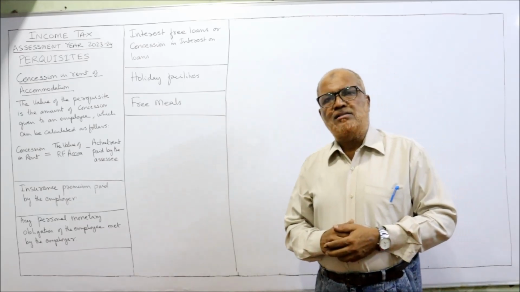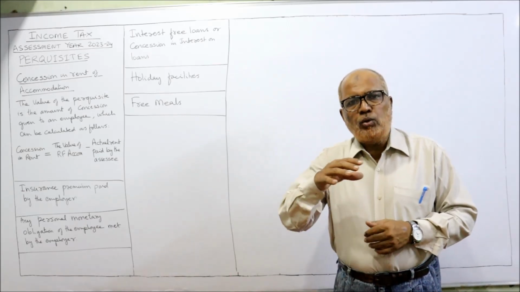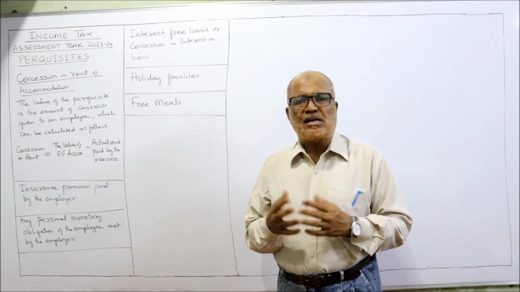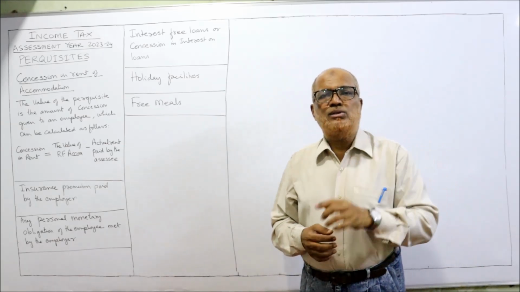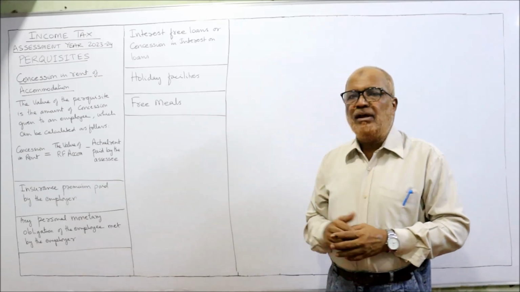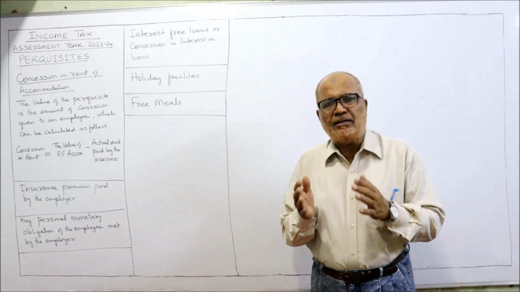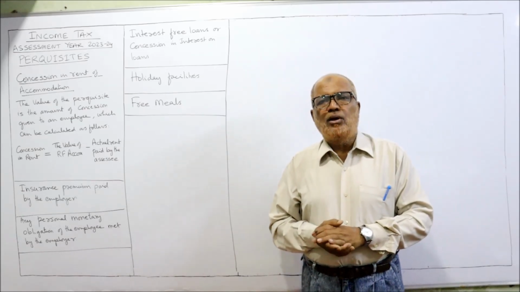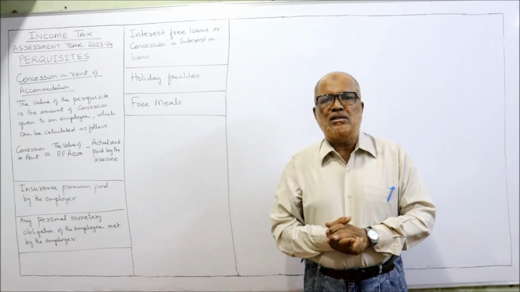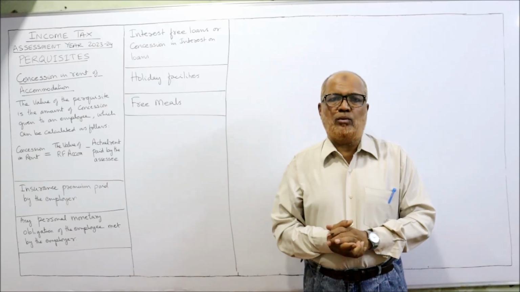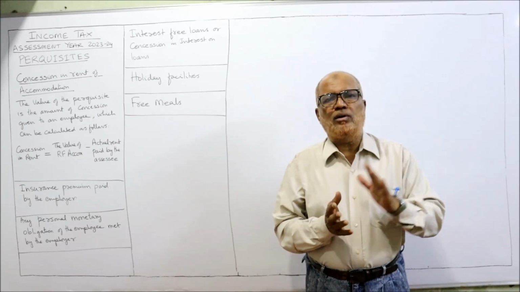Similarly, holiday facilities. Sometimes an employee will go on holiday, but the tour expenses, the hotel expenses and other expenses are paid by the employer. Again, the Income Tax Act says it is a taxable perquisite. Lastly, free meals. Sometimes free meals or refreshments will be provided by the employer to the employees. To what extent is it exempted and how much is taxable? All these things I have explained in this video. Briefly I have explained now. If you want the complete knowledge, watch the video till the end.